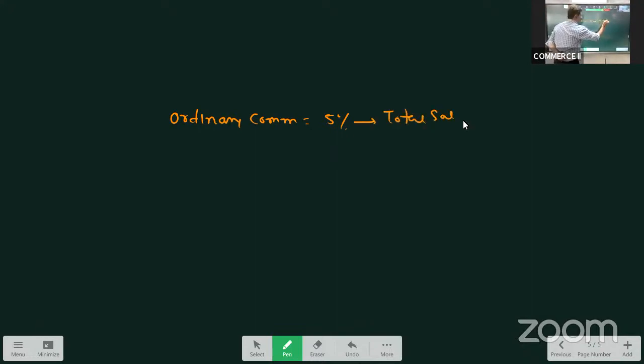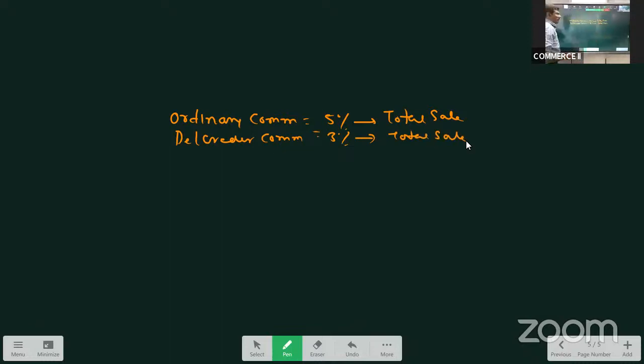So what I said was, if ordinary commission is given as 5%, on what amount do we calculate? Always we calculate it on sales, total sales. Then del credere commission, let us say it is given as 3%. This is also calculated on total sales.